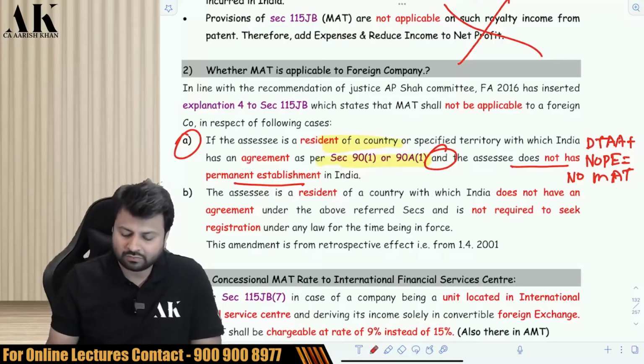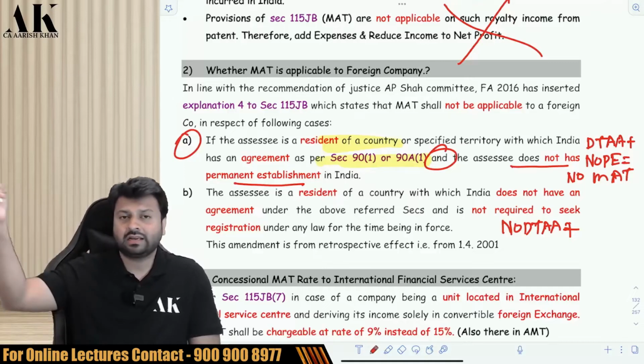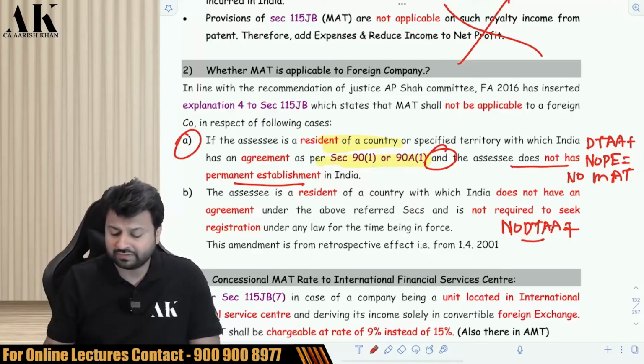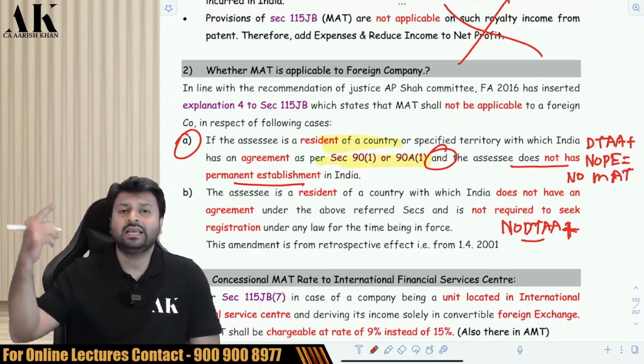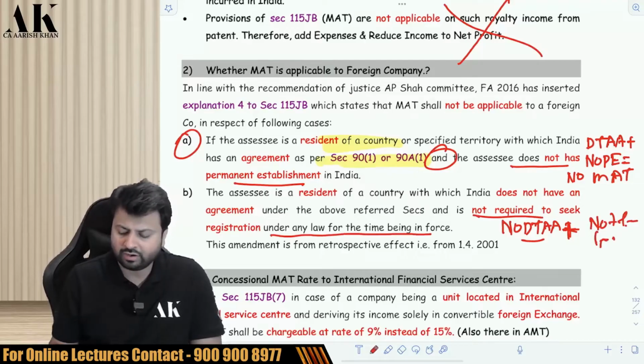So the second case is for whom? The second case is for those countries with which India does not have a DTAA. If India does not have a DTAA with a particular country, then MAT is not applicable. This is the first condition, and the second condition is that the company is not liable for registration under any law in India. Check over here. If they are not liable for registration under any law in India, then there is no MAT.